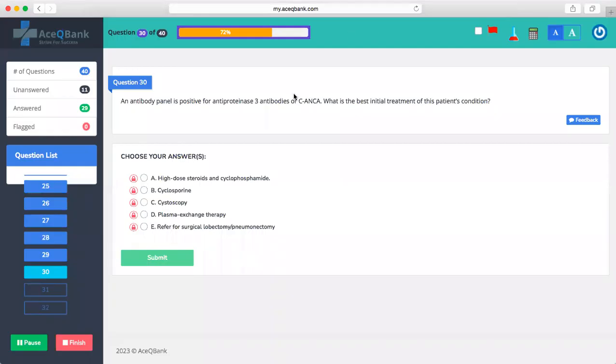So anybody who wants to read? An antibody panel is positive for anti-proteinase 3 antibodies, or C-ANCA. What is the best initial treatment of this patient's condition? A. High dose steroids and cyclophosphamide.